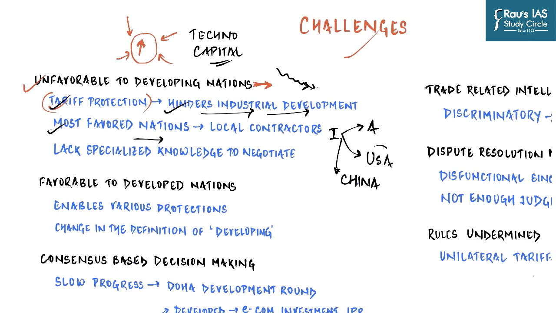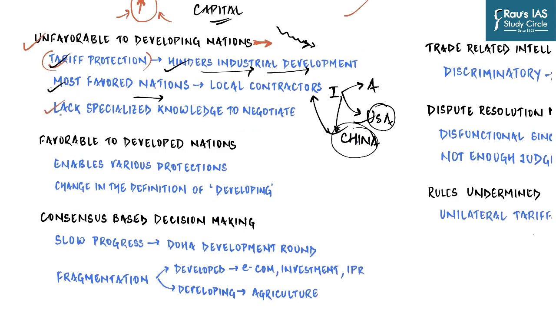And that is a problem because companies from USA and China are pretty strong, right? Negotiating at WTO or any of its meetings requires a very high level of specialized and technical knowledge of not just the law but also the nuances of trade and economy, which developing countries generally do not have. And since they do not have that kind of human resource which can negotiate on their behalf, more often than not, the agreements, especially for African countries, are designed against them.